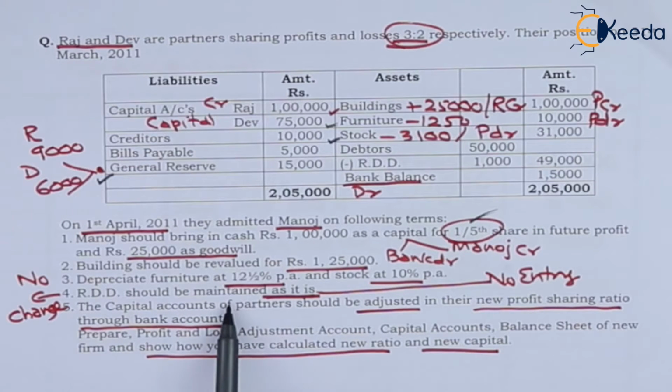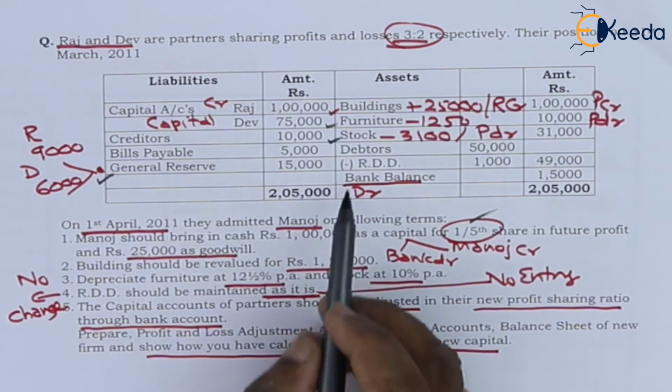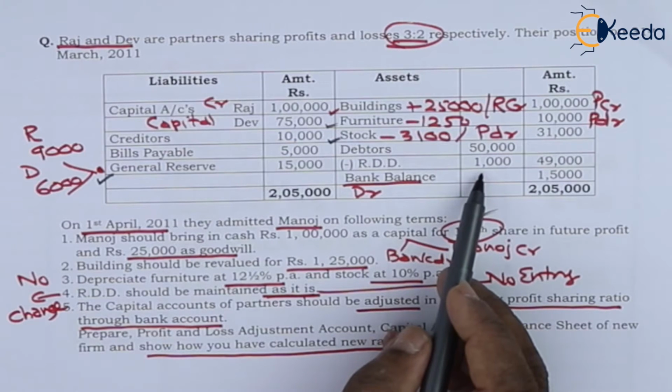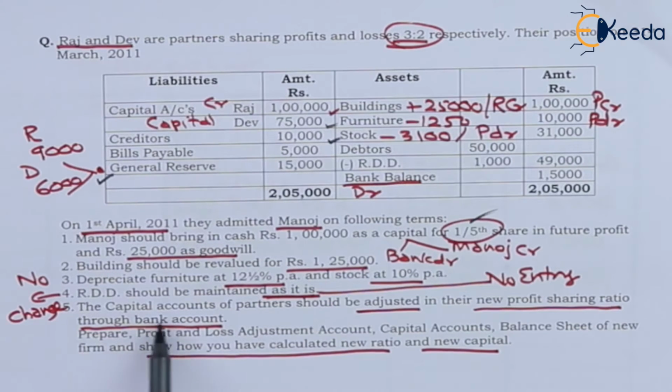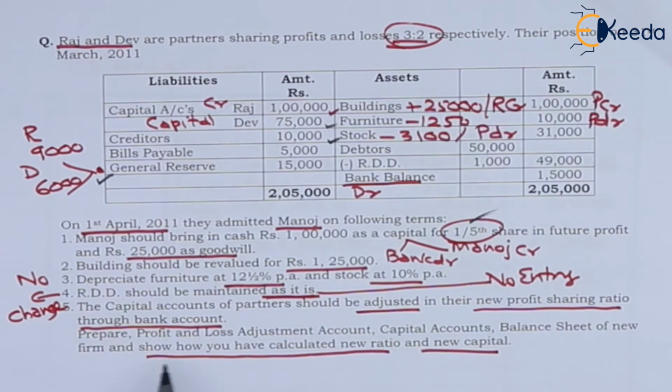RDD should be maintained as it is. So there is no change in the amount of RDD. 1,000 will remain the same. So there is no adjustment, and there will be no entry or effect for this. The capital accounts of all partners should be adjusted in the new profit sharing ratio through bank account. We have already calculated new capitals of partners as working note. Prepare profit and loss adjustment account, capital account, balance sheet of new firm, and show how you have calculated new ratio and new capitals. We already did the working note for that.